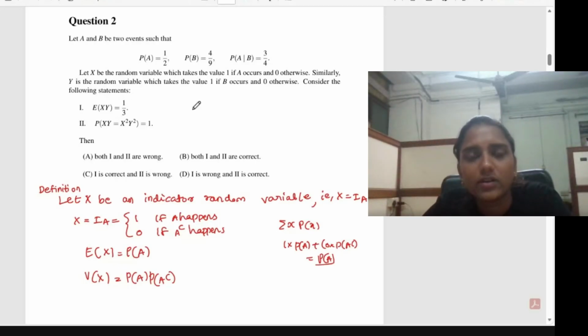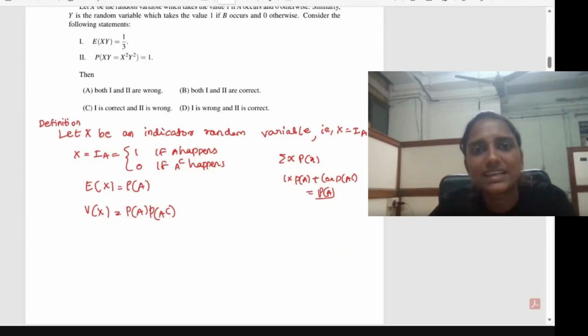So how to find the expectation? X and Y are discrete, so X into Y, when you multiply, will also give different discrete values. X and Y are random variables, so XY is also a random variable. So find the values of XY, then the corresponding probabilities, and then find the expectation using the definition. So what are the possible values of XY?